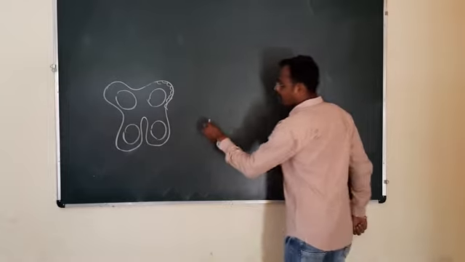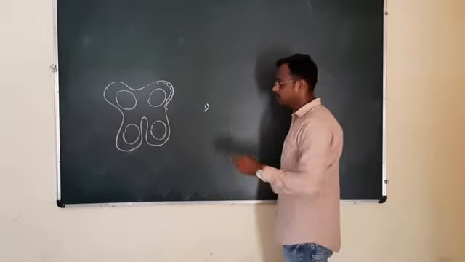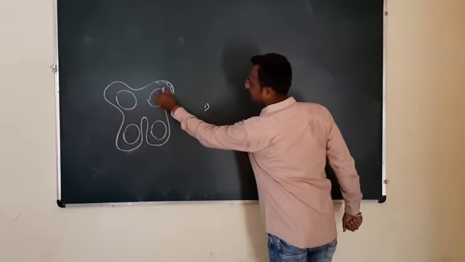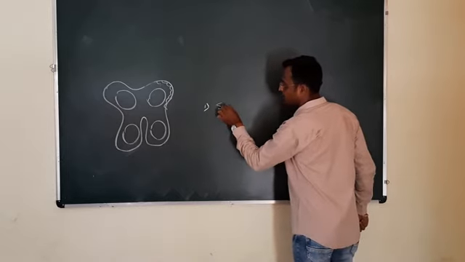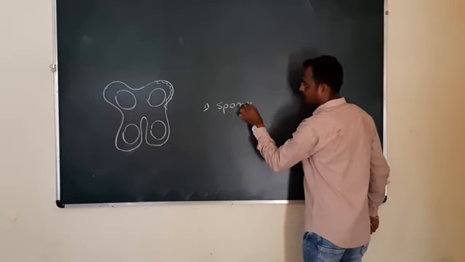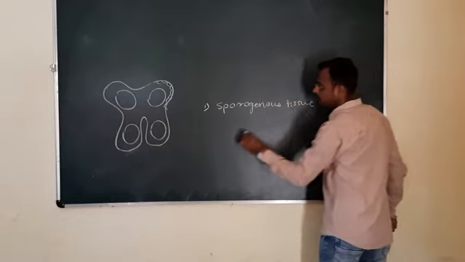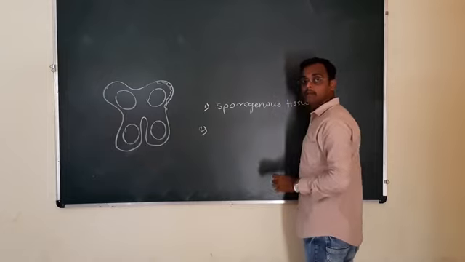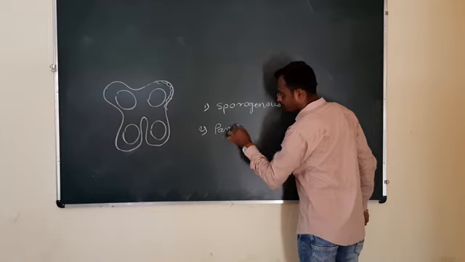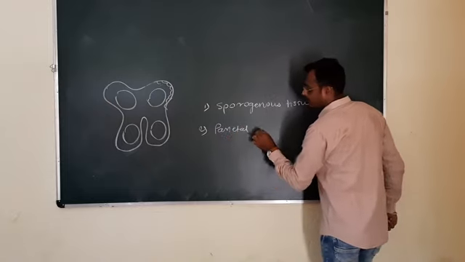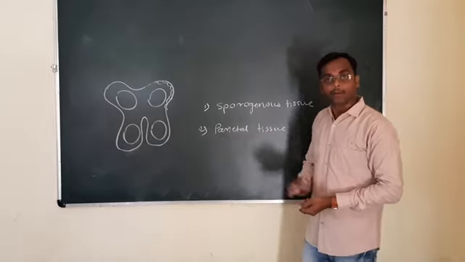Initially, the parenchymatous tissue divides into two parts. On the inner side of the anther, it is divided into the first, sporogenous tissue, and second, the parietal tissue, also called the primary parietal tissue.